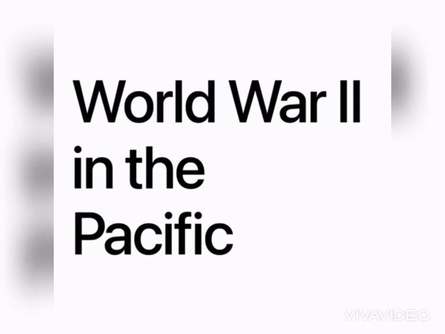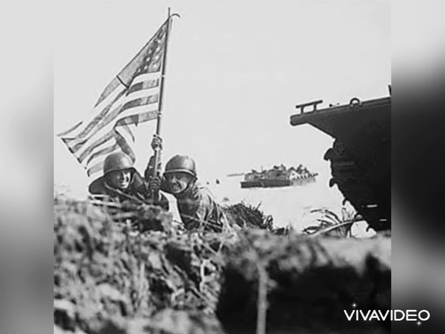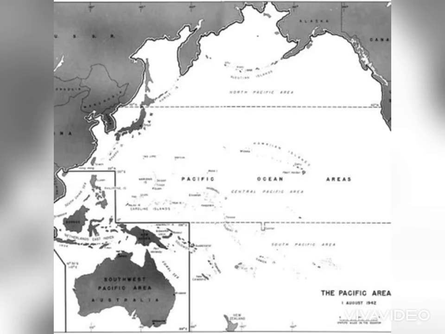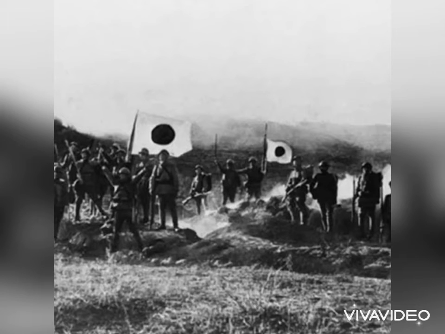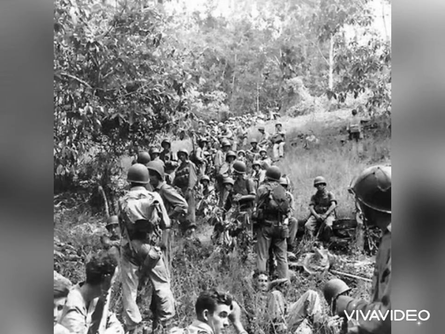World War II in the Pacific. The United States opposed the Japanese aggression. On the other side, Japan attacked the naval base of the United States by surprise. Congress declared war on Japan, Germany and the rest of the Axis powers declared war on the United States.